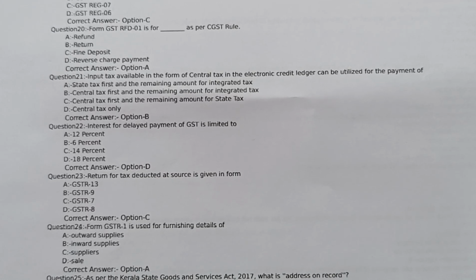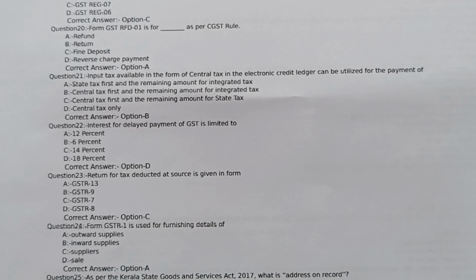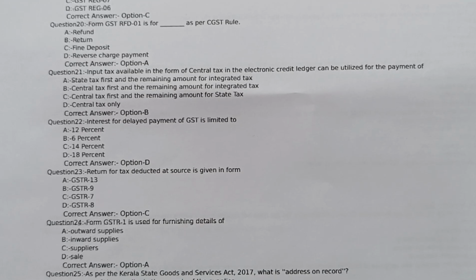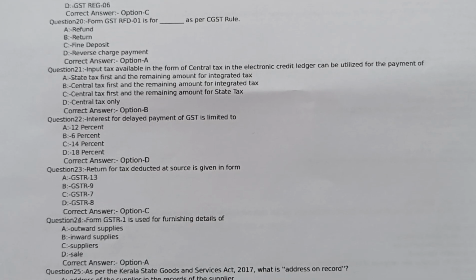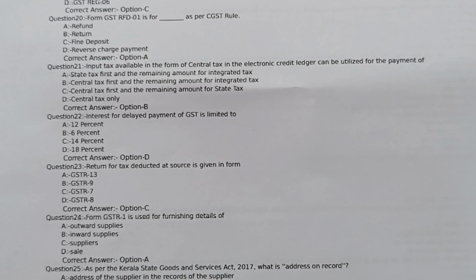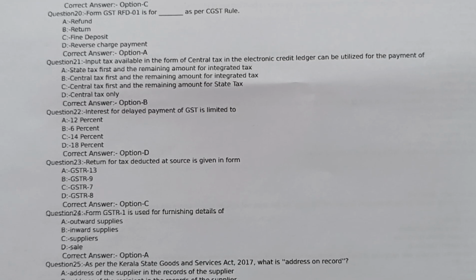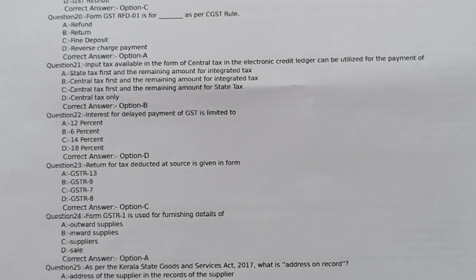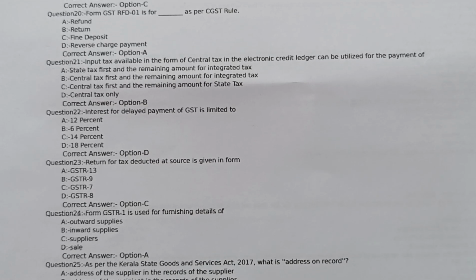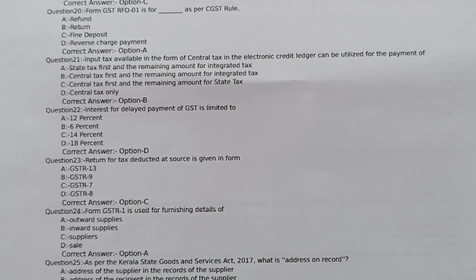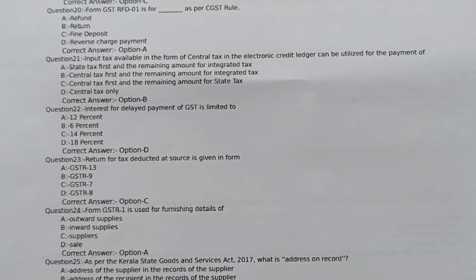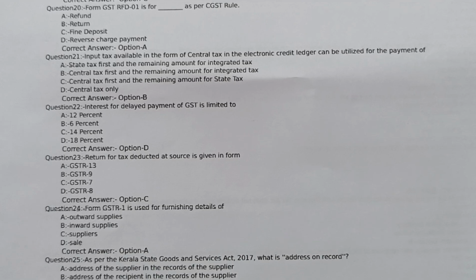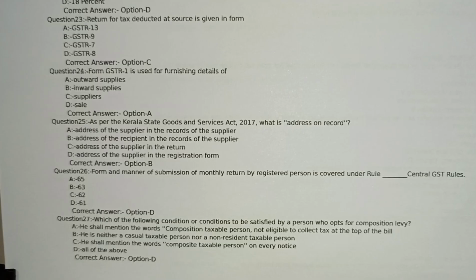Option A GSTR 13, option B GSTR 9, option C GSTR 7, option D GSTR 8. Correct answer option C GSTR 7. Question number 24. Form GSTR1 is used for furnishing details of option A outward supplies, option B inward supplies, option C supplies, option D sales. Correct answer option A outward supplies.